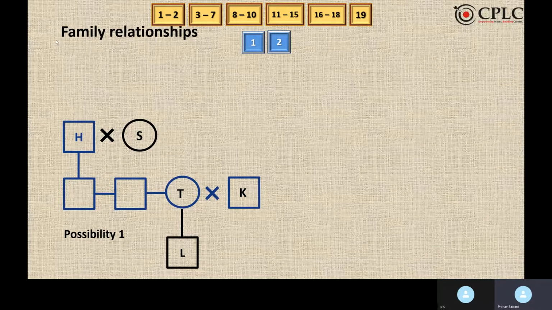So the only possibility of a son is as K's wife. Hence T, I'll write it as K's wife and I'll draw a line downwards for T's son who is L. Understand one thing, that only married couples can have children. H has 2 unmarried sons, so it is clear that the 2 unmarried sons cannot have children. Hence, the only possibility is T as H's daughter and L as T's son.